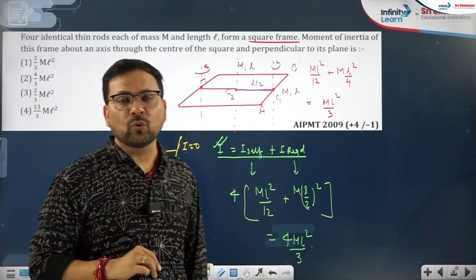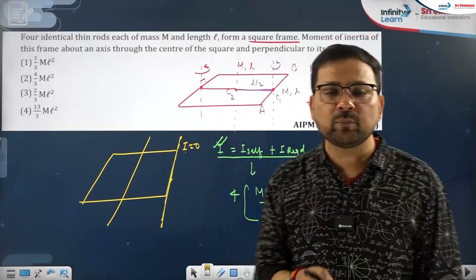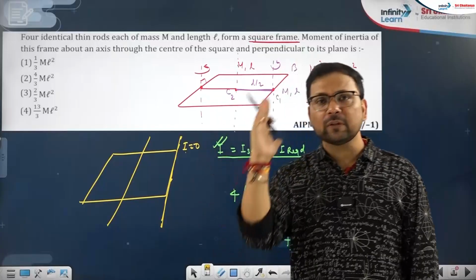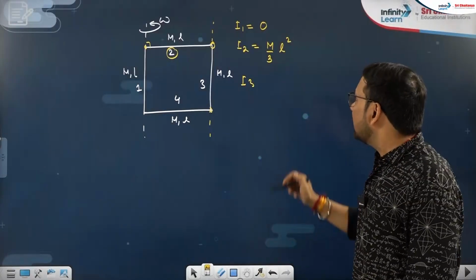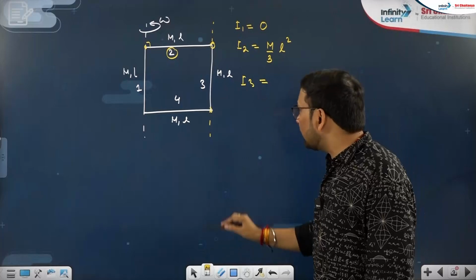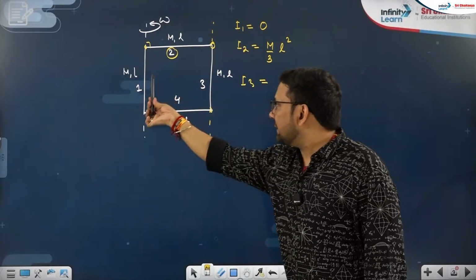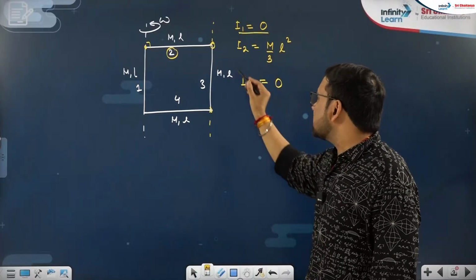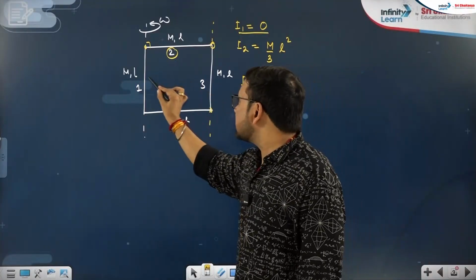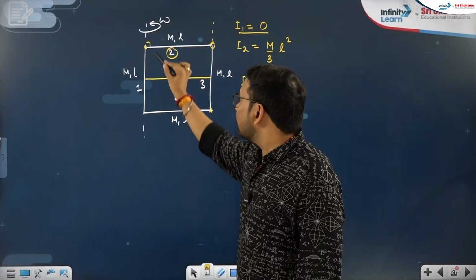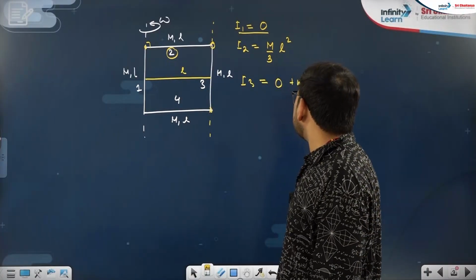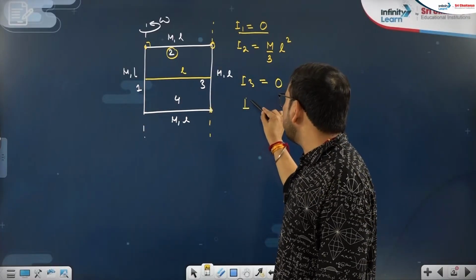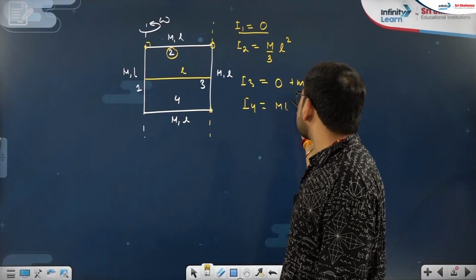So you should write that in your notebook somewhere. If the axis does not pass through any point of the body, we can take a similar axis on the body, find I self, then I required, and add them up. So for I3, if I take this axis on the body, I self will be 0, with the same logic as I1. This is self. What is the required? What is the distance from it? L. So from the required axis, it will be ML square. But if I take that axis on the body, then the self part is 0. I4, with the same technique as I2, will be ML square by 3.